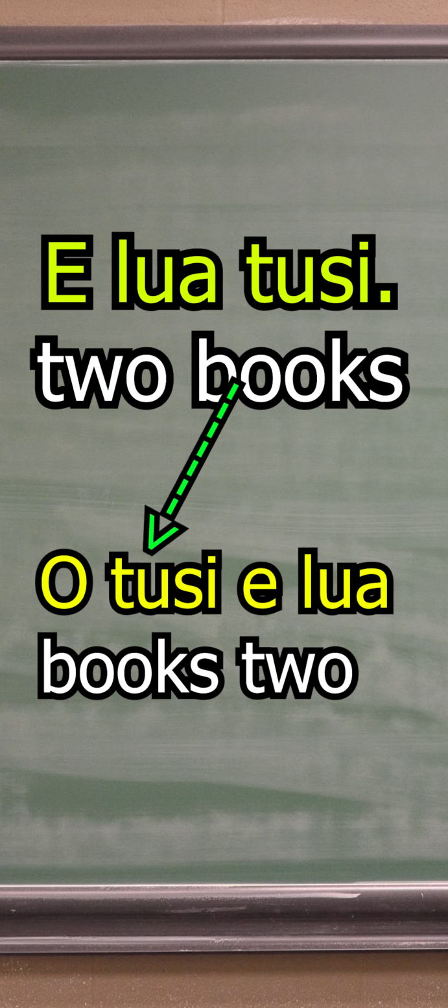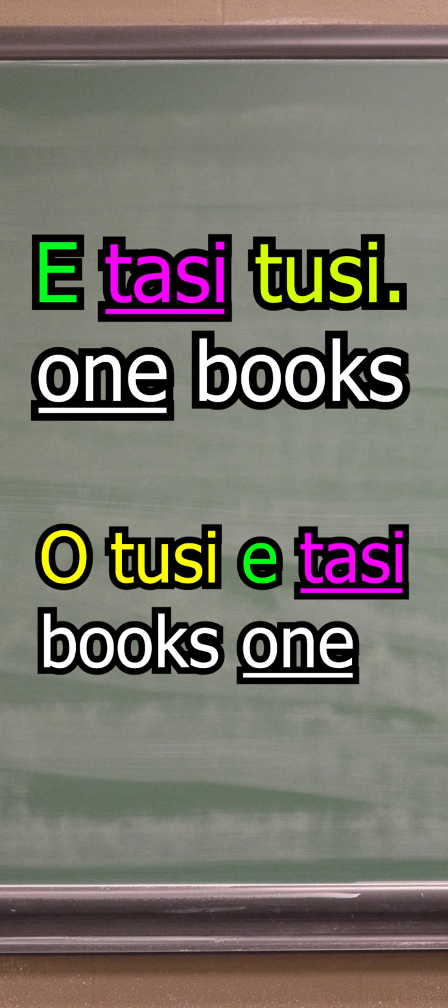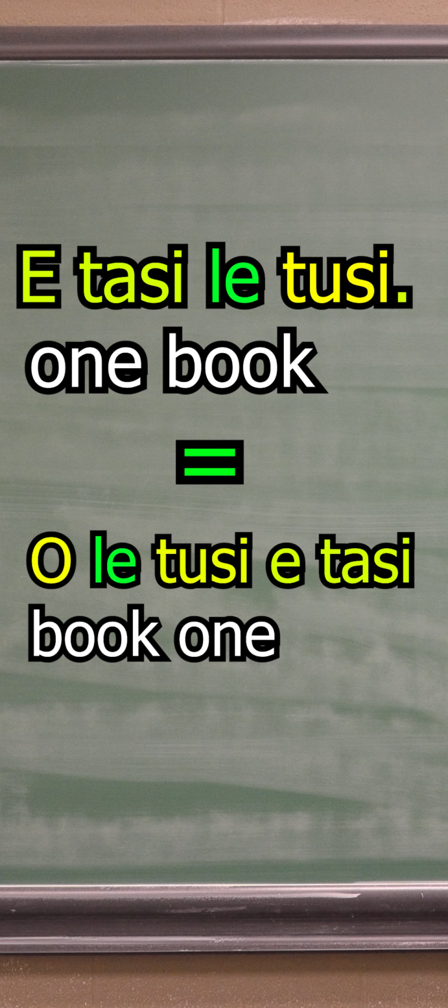But when we start with the tusi, or we start with our noun, then we use our noun tense marker o, and then the noun itself. O tusi e lua. As you can see, the e is how we present the amount of a noun. You would do this with all numbers except 1, because 1 is singular. And because it's singular, we need to state our noun phrase in a singular form. O le tusi e tasi. The le makes it a singular tusi, and tasi is 1.